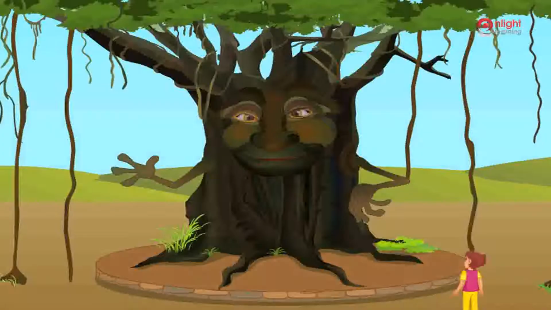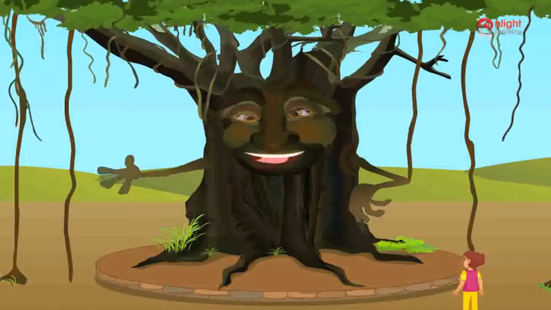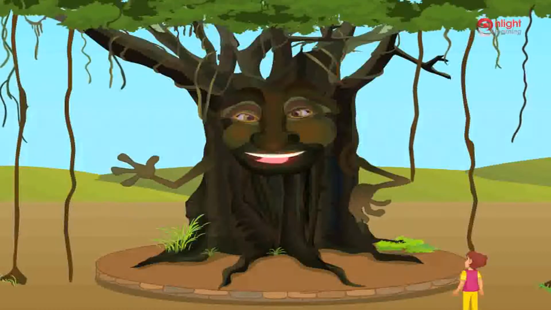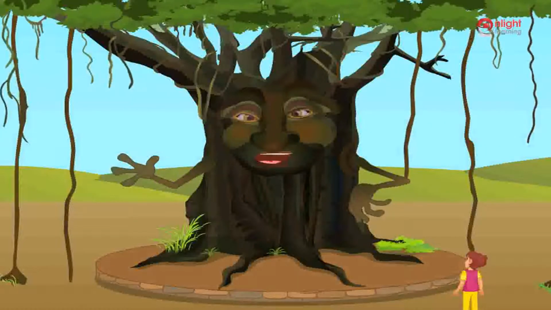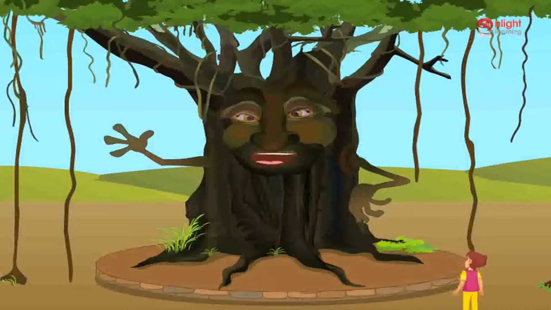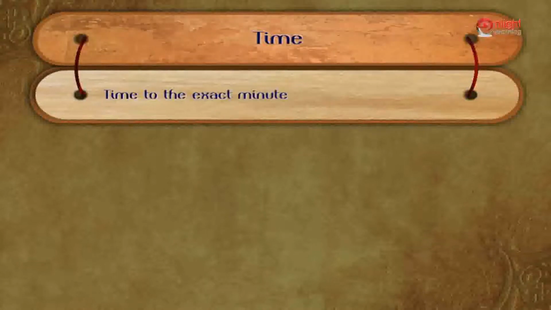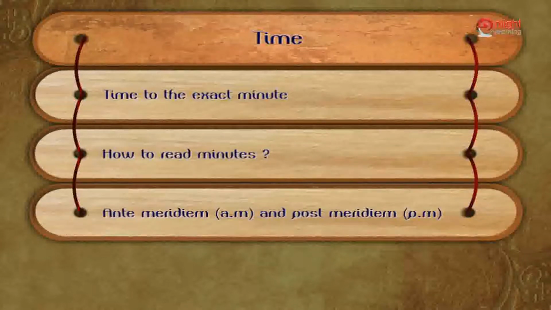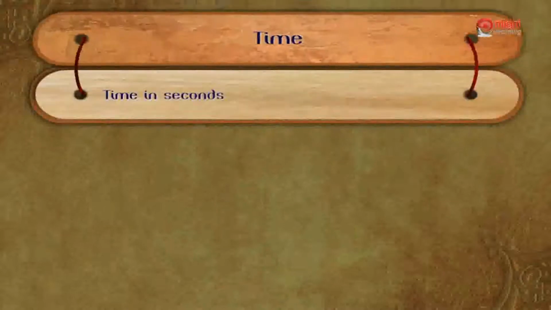Sure, Wisdom Tree. The Pandavas and Kauravas have all gathered to listen to the class of Guru Dronacharya. They were quite excited about the day's class, as Guruji told that it was about time, and the concepts to be taught in this class will be valuable throughout their life. Today we shall learn about time to the exact minute, how to read minutes, ante-meridiem AM and post-meridiem PM, 24-hour clock time and time in seconds.